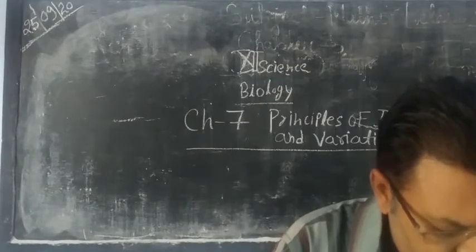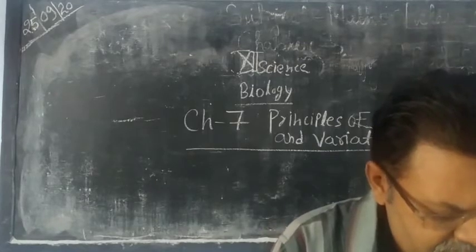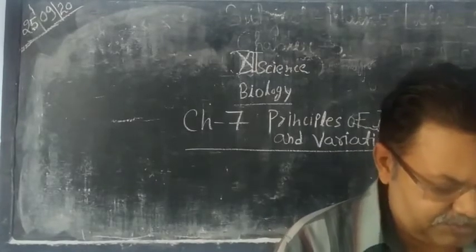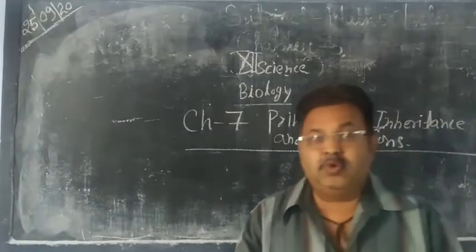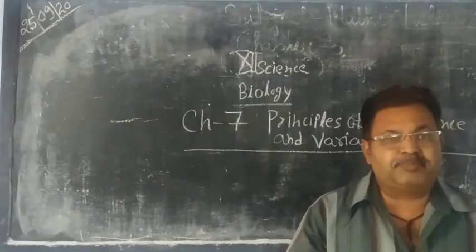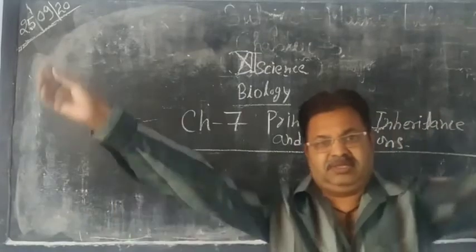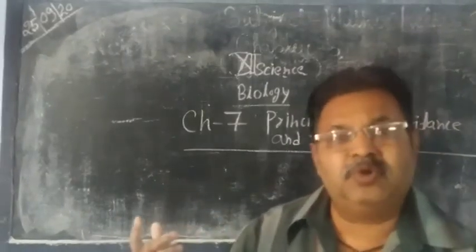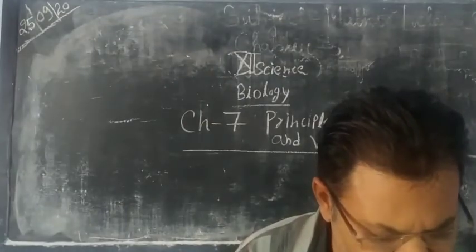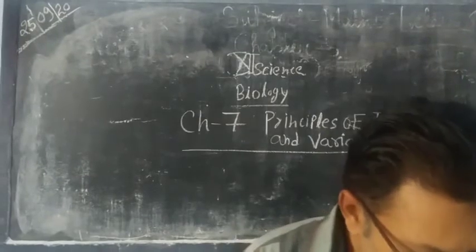Another topic of this chapter is the differentiation between clones and offspring. Clones are produced genetically by biotechnology, but offspring are produced by natural processes.